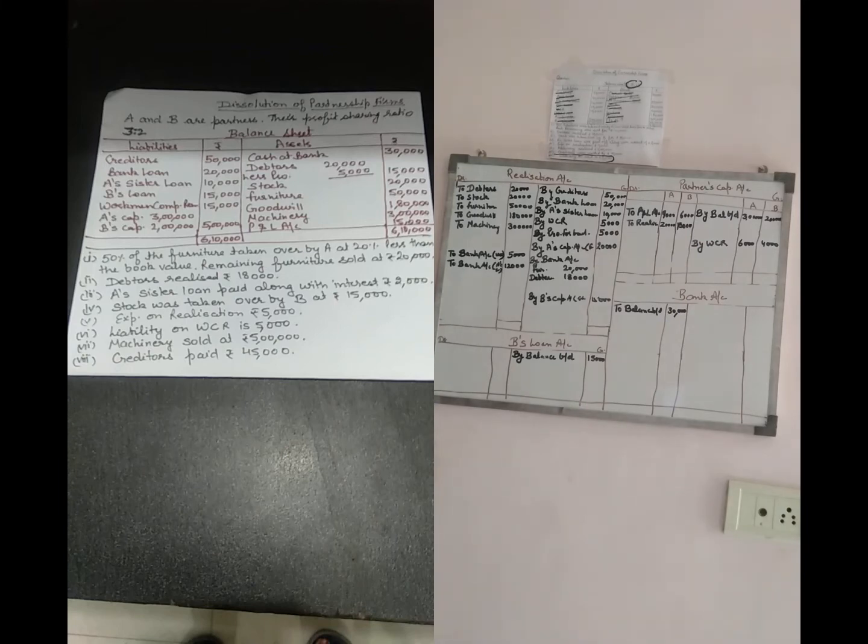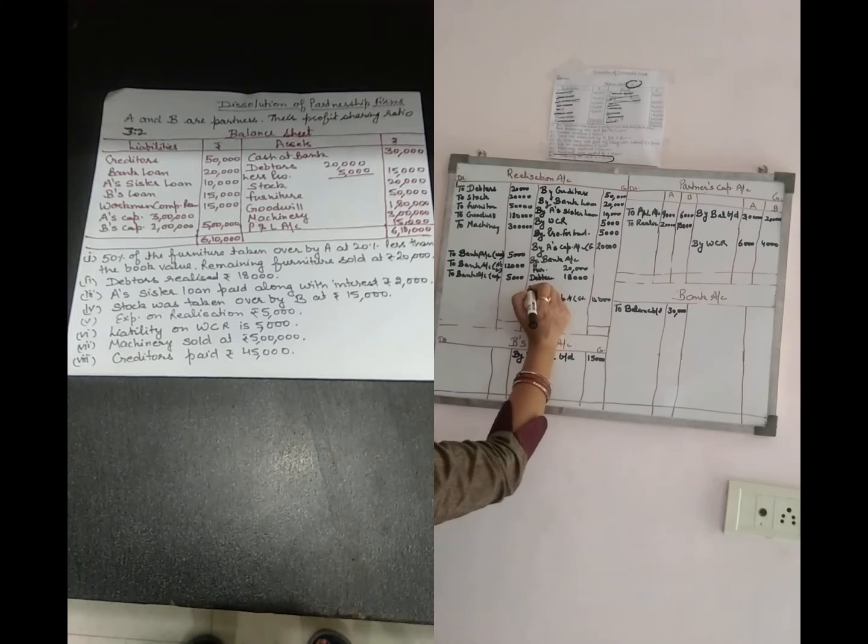After that the fifth point is expenses on realization 5,000. So realization to bank account, realization expenses. If those expenses are paid by the partner, then the entry will become realization to partner's capital account. After that machinery realized 5 lakh. So bank account debit to realization 5 lakh.